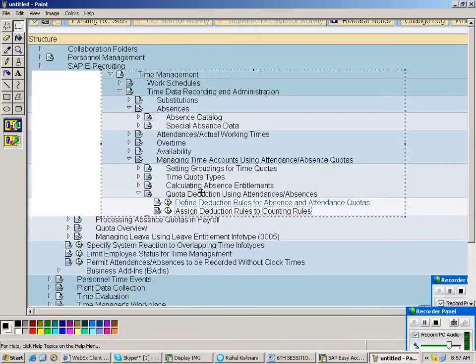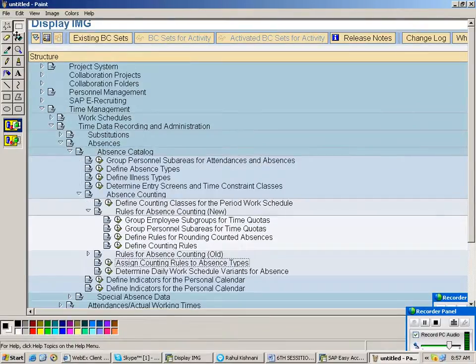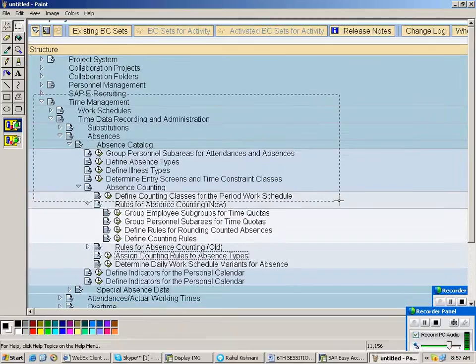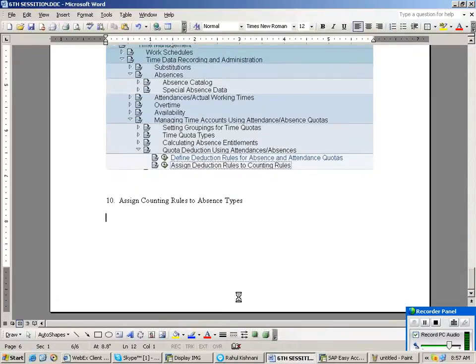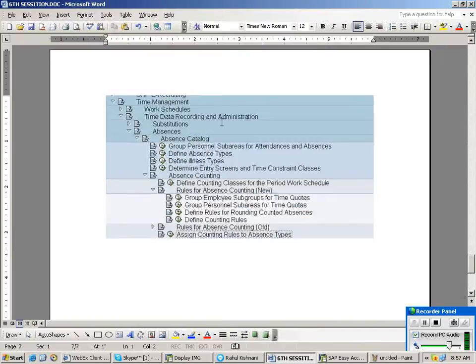Okay, I will tell you the path. It is time management, time recording and administration, absences, absence counting, rules for absence counting new, then assign counting rules for absence type. Here what we are doing, Mr. Rahul, we are linking the counting class to the absences we have created.